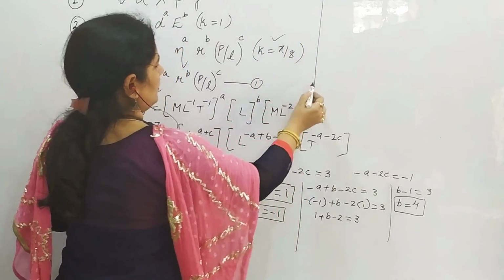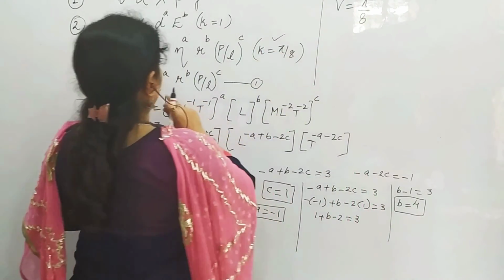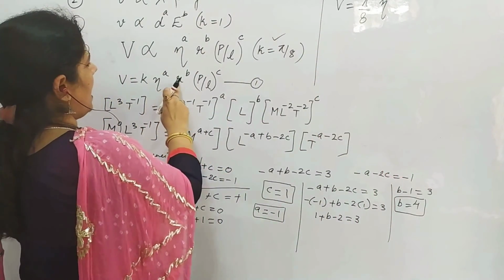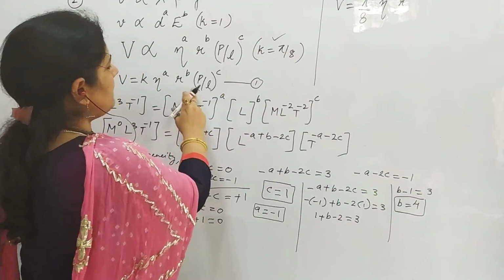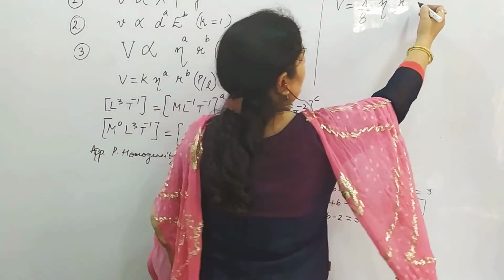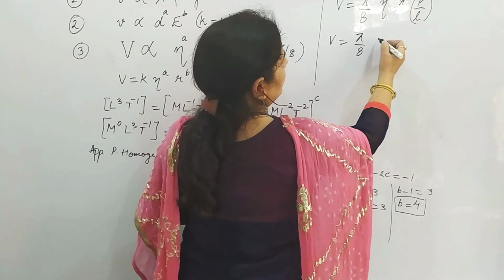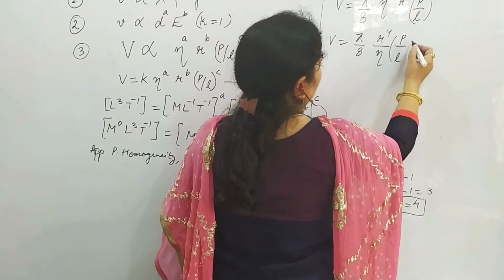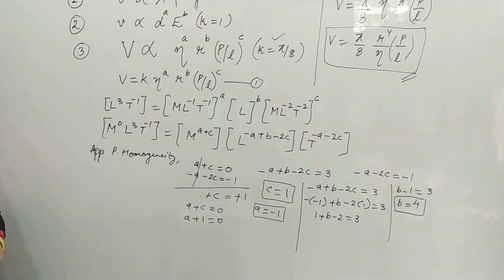Now we will put it in the equation. So what was the equation? V is equal to K, whose value is given as pi by 8, eta raised to power A, eta raised to power minus 1, R raised to power B, so R raised to power 4, P by L raised to power C, so P by L raised to power 1. Let us make this final. V is equal to pi by 8 R raised to power 4 upon eta, P by L. This is your final equation. Right? Any doubts in any step, you may check.